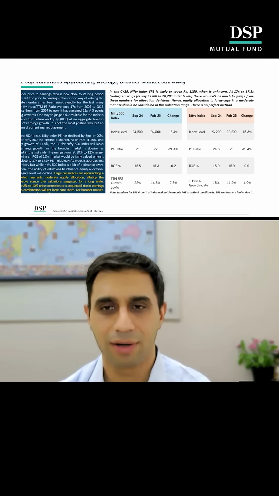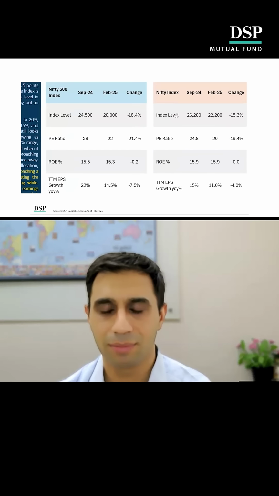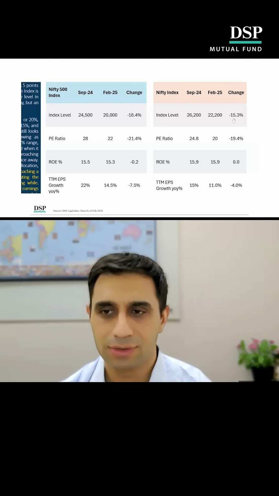One is the Nifty 500 and the other is the Nifty 50 index. So let's look at Nifty 50 because that is more commonly known. In September 24, when it peaked, now we know in hindsight, it was at 26,200 or so. Now it is down by 4,000 points or so, and the change is a 15% decline. The P/E ratio, which was 24.8, is now close to 20, nearly a 20% decline.